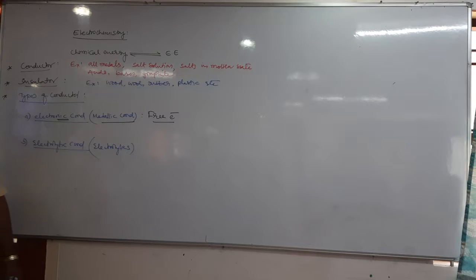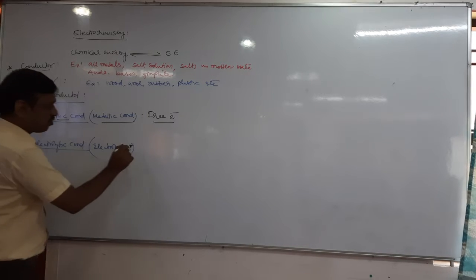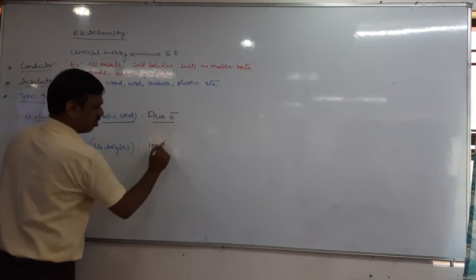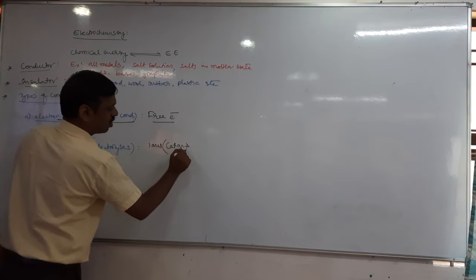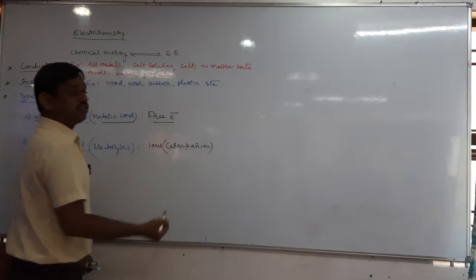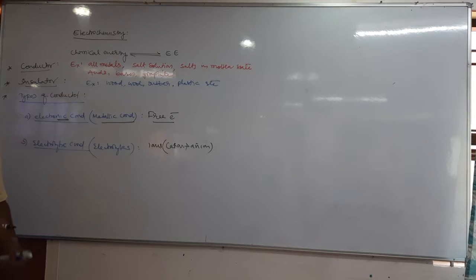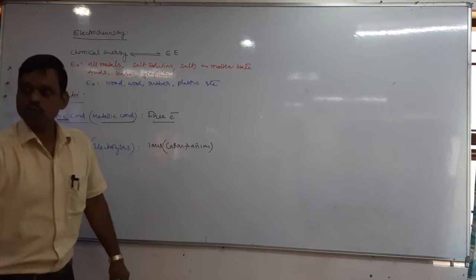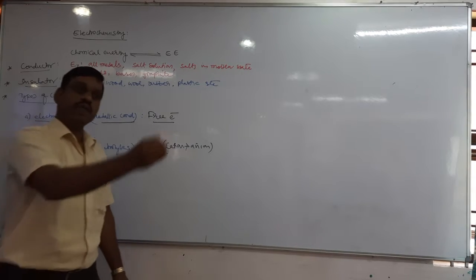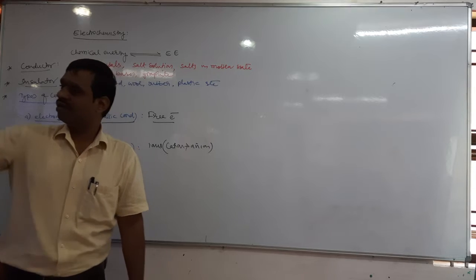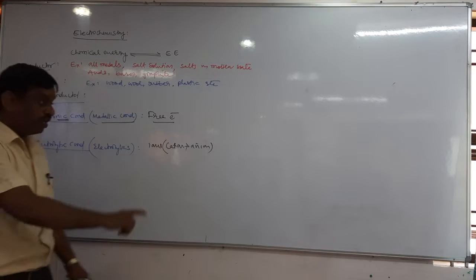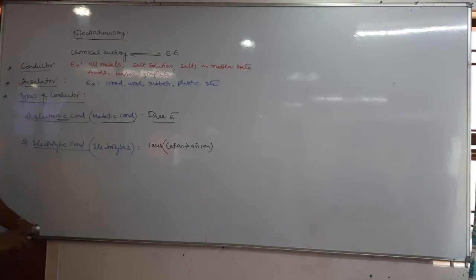Then what about an electrolytic conductor? The substance which conducts the electric current by the movement of ions, of course free ions. What are the free ions? Cations and anions, with chemical change. Here chemical change takes place because when current is passed through the solution, the cation moves towards the cathode and the anion moves towards the anode. So the cation gets deposited on the cathode, and the anion on the anode. That means weight changes and a chemical reaction takes place. Therefore, with the chemical change, it is called an electrolytic conductor; they are also called electrolytes.